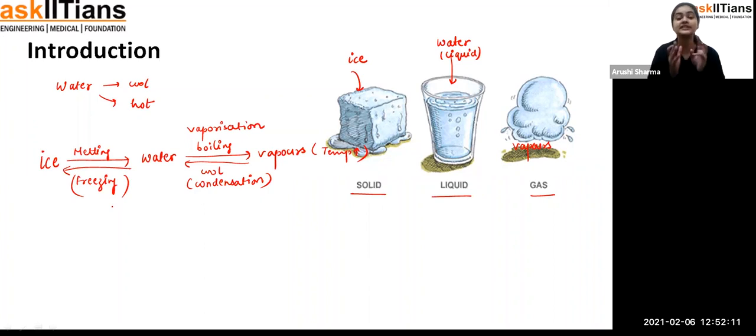So that's how, student, we have observed that water can exist in three states of matter, or three physical states: solid, liquid and gases. And these three states are interconvertible into each other. By heating or by cooling, you can convert them easily.